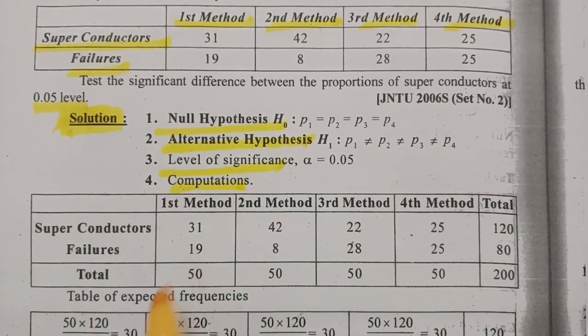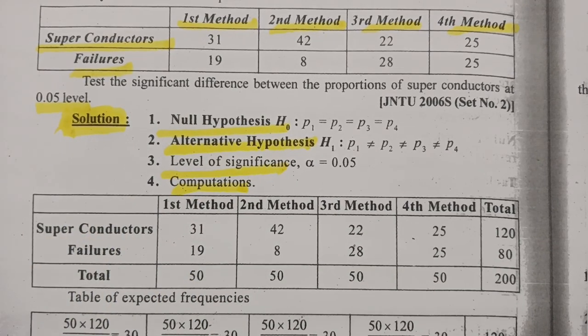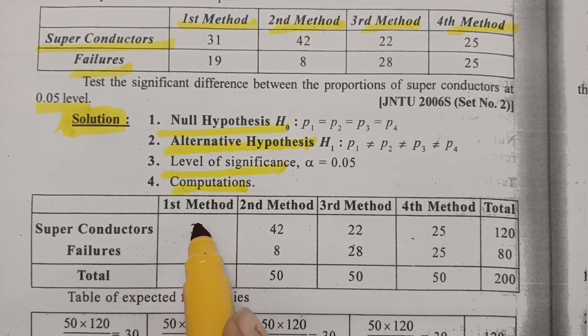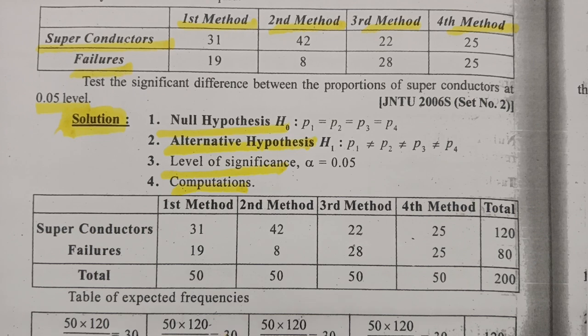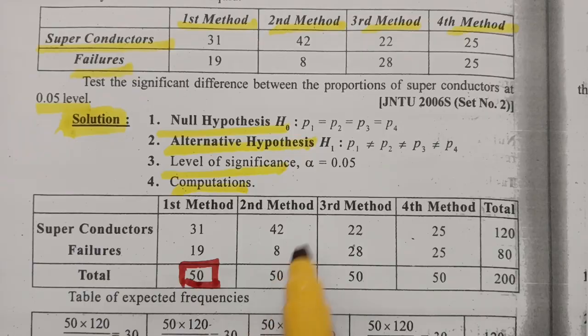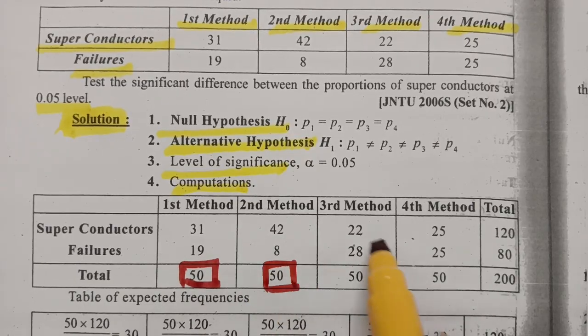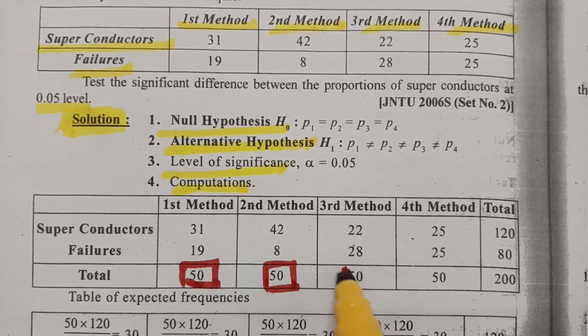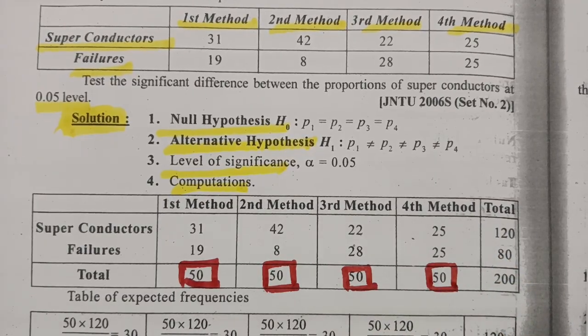So this is the table given. First of all, we have to make a row addition and column addition. See here, 31 plus 19, the value here is 50. 42 plus 8, the value here is 50. 22 plus 28, the value here is 50. 25 plus 25, the value here is 50.